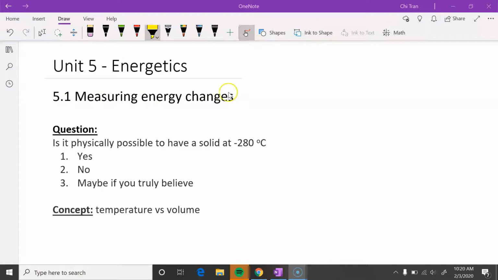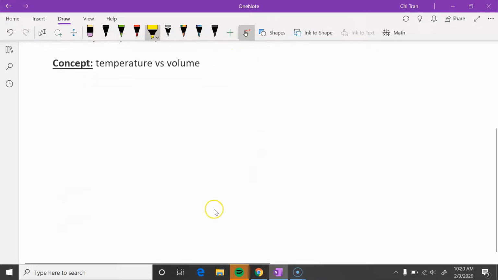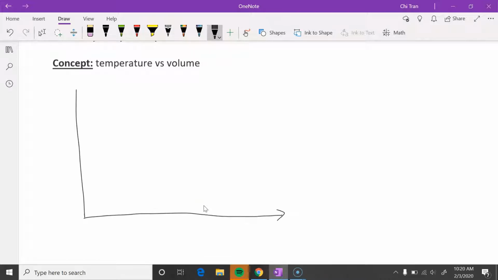Video is about measuring energy changes. So the keyword in the question is solid and the temperature negative 280 degrees Celsius. And the concept of this question is temperature versus volume. So we can draw out the relationship between temperature and volume in a graph.